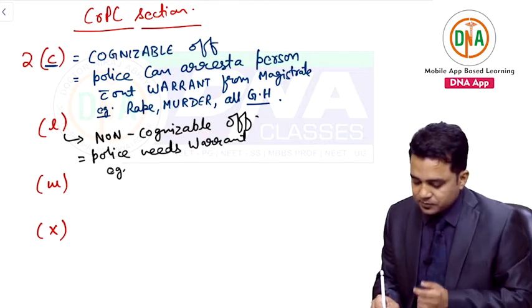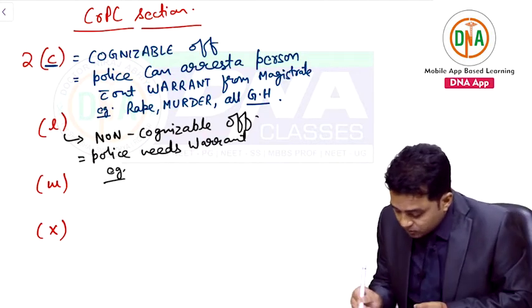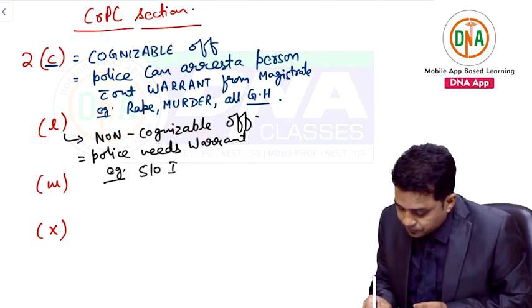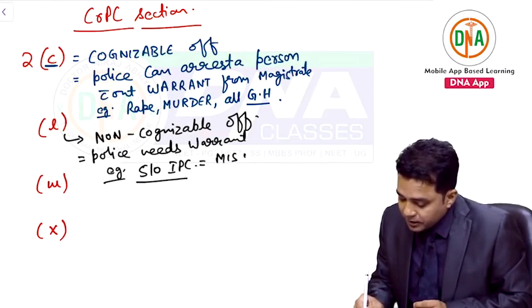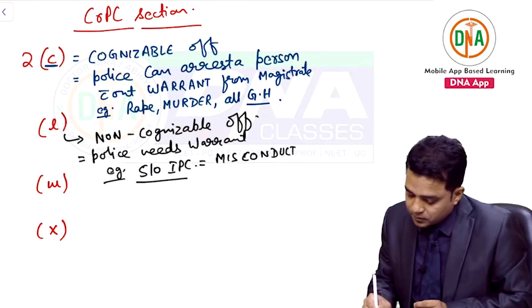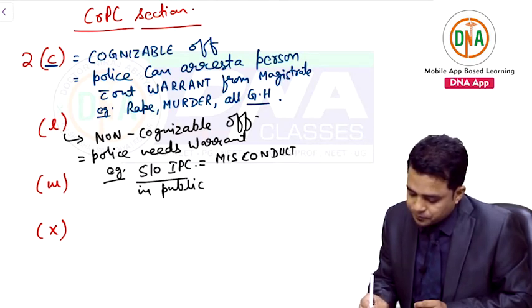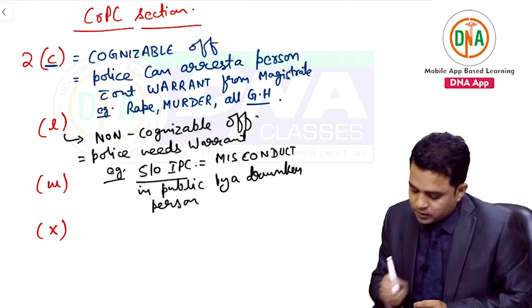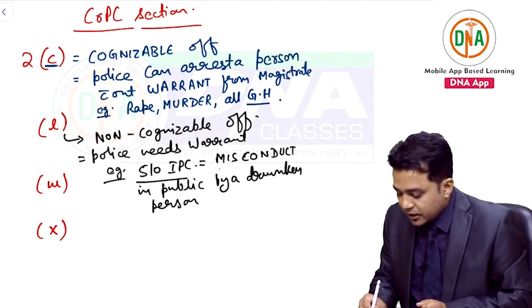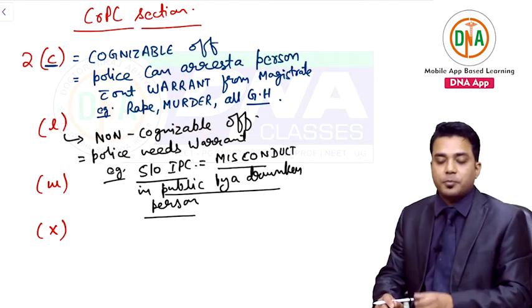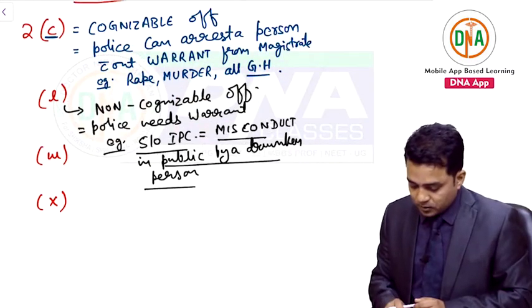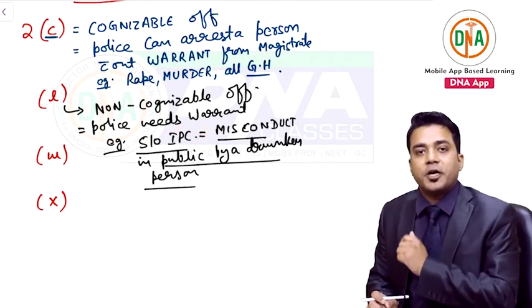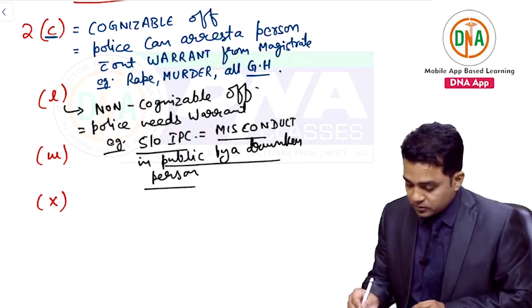For example, just remember 510 IPC. 510 IPC says misconduct in public by a drunken person is punishable. So it deals with cases of misconduct in public done by a person who has consumed alcohol. So to arrest such a person, police will need warrant from magistrate. This is what we mean by non-cognizable offences.